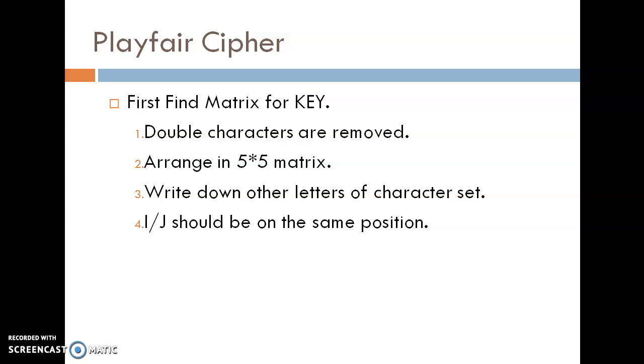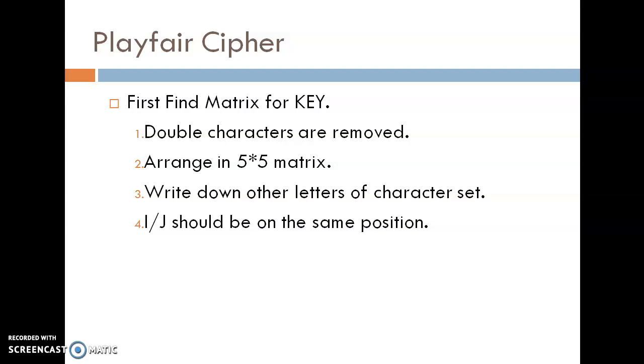Now the next algorithm, Playfair cipher. In the Playfair cipher, the key value is designed in a character value. So first find the matrix for the key. Which are the steps for the Playfair cipher? Then first is regenerate the key value by removing the repeated characters.